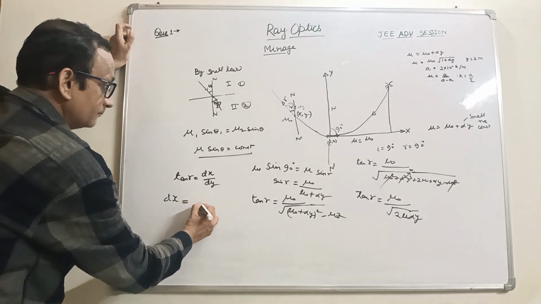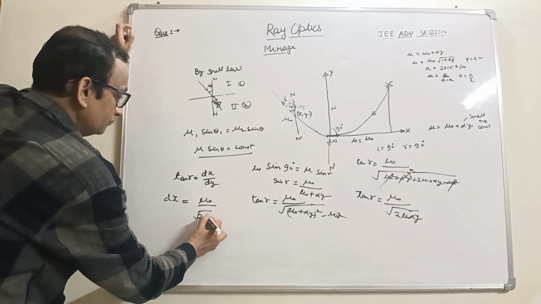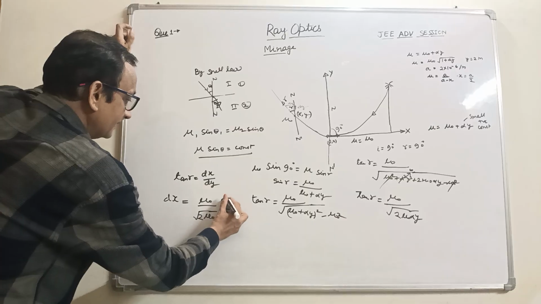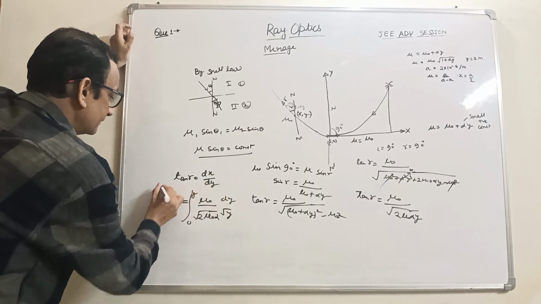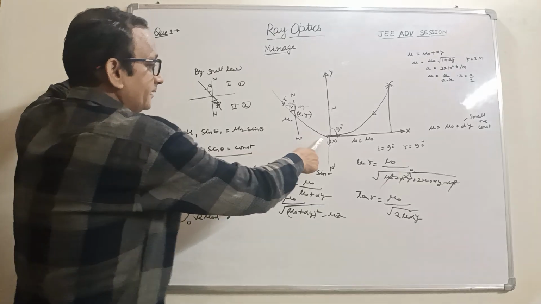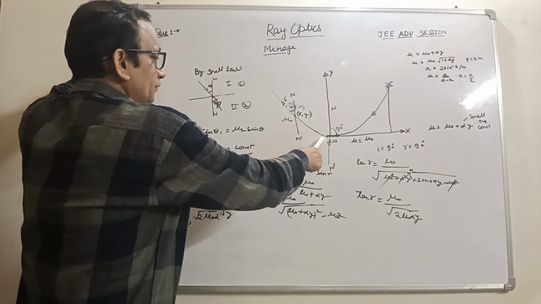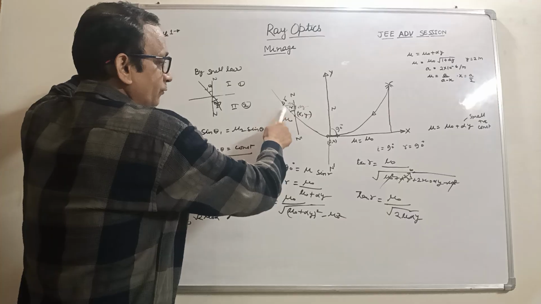So this becomes mu naught upon under root 2 mu naught alpha, integrated over dy from 0 to y and dx from 0 to x. Here the initial limit is 0, 0 and the final limit is x, y. We have to find this path, where we find the slope.